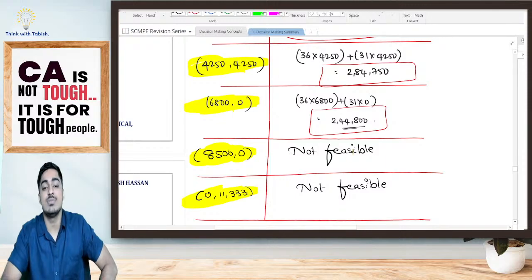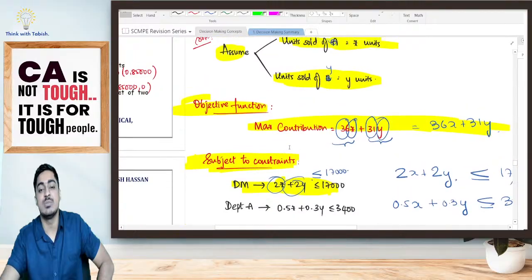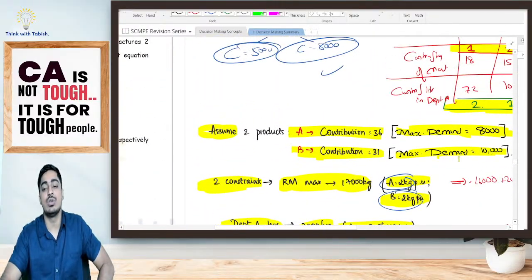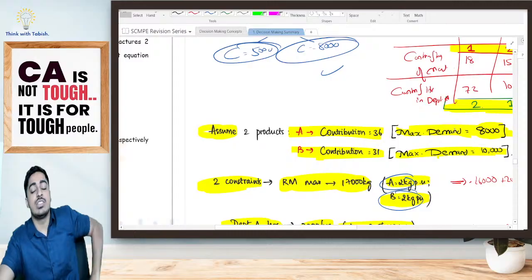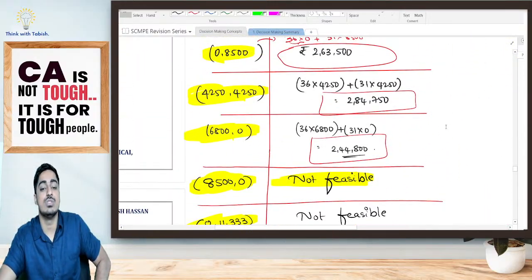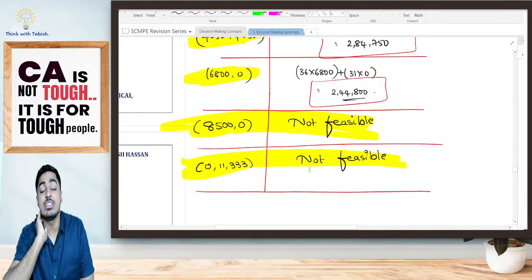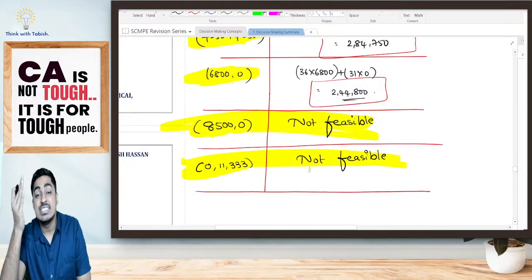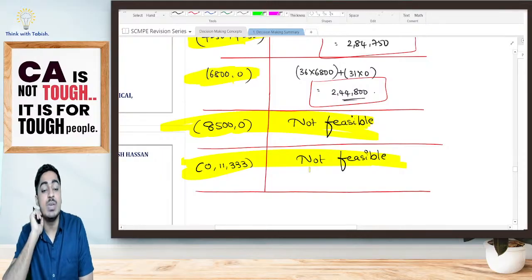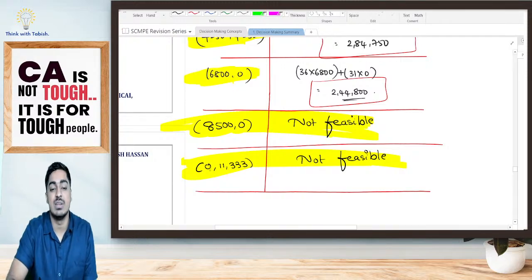However, this is not feasible. Why is it not feasible, students? Look at this. What is the maximum demand of A? 8,000 units only. So if I am telling I will produce 8,500 units of A, is there going to be any use? It is not going to be of any use. Yes or no? So this option is not feasible at all. Similarly, this point also. I am going to sell 11,333 units of B. Maximum demand of B is 10,000 only. So is there any point in producing 11,333 units of B? No point at all. So these 2 points are not feasible.